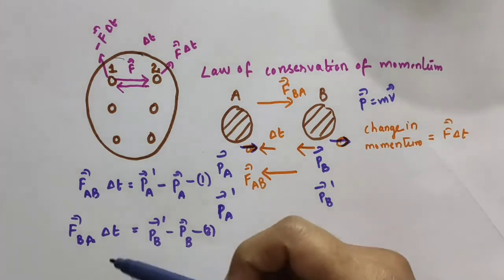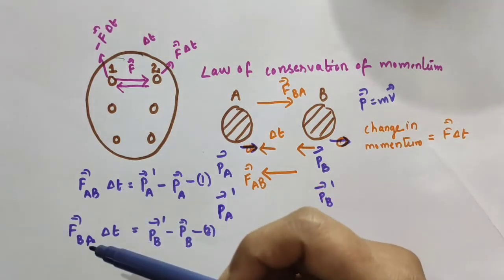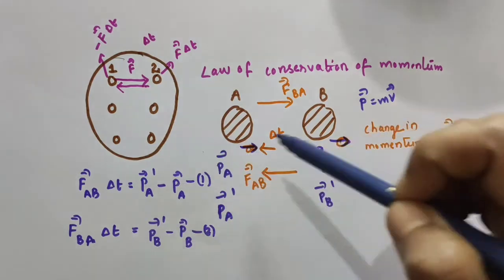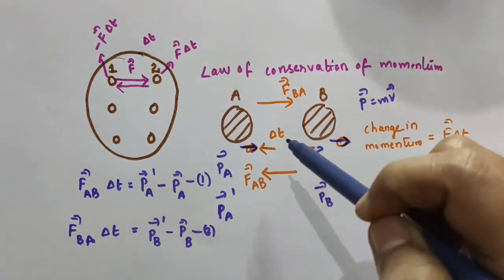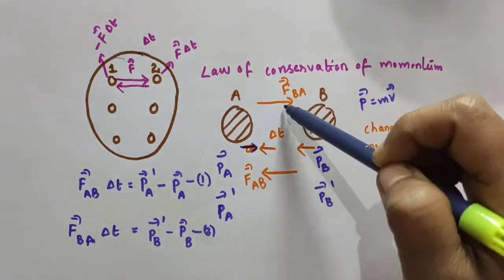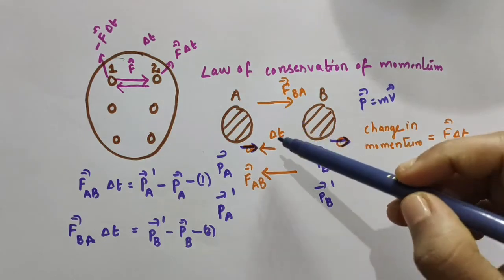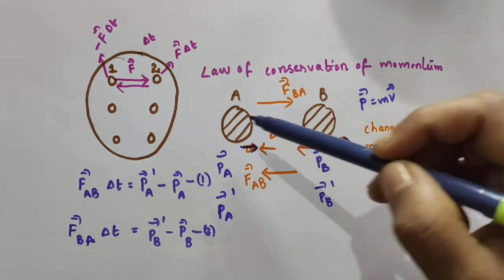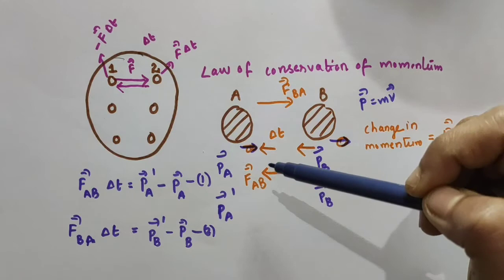Here, delta T is the common interval of time for both forces, vector FAB and vector FBA. That is, delta T is the time for which the two bodies are actually in contact.